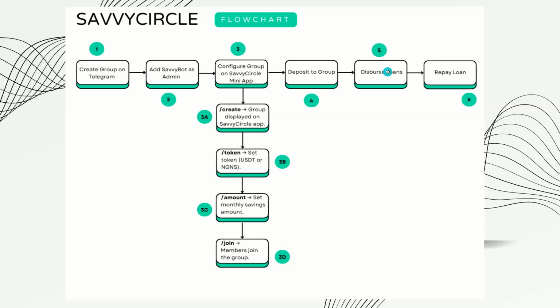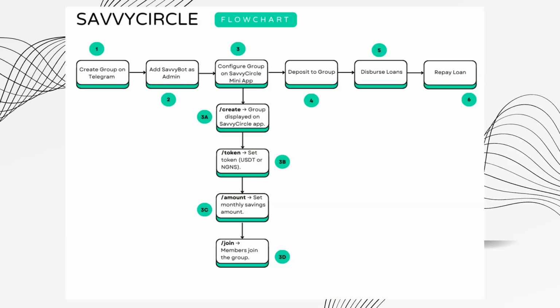Then step 5 includes disbursement of loans. So for the group, the minimum number of users that must be in a group is 2. So we can have 2 members, 4 members, 6 members, 8 members, or 10 members. They must be even numbers. Why do we do that? Because at a point in time, a member of a group will be a borrower, while another member will be the lender. So let us assume a group sets their amount to be $1,000, they are 1,000 USDT, and they are 2 in a group.